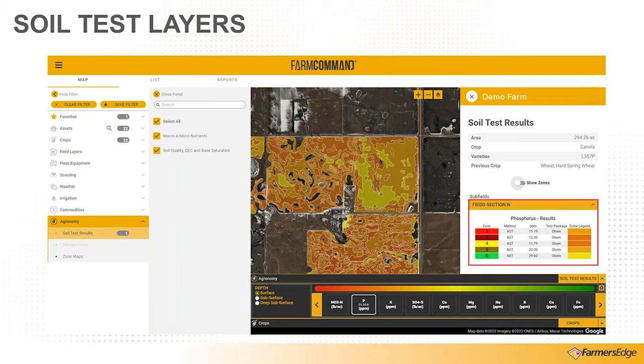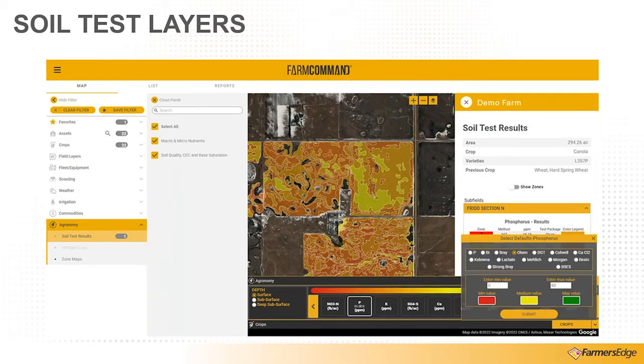We can take this a step further and actually edit the ranges here. Visually, that map doesn't really draw out the variability very well. So we can edit the values. The minimum value there is 0, so we could bump that up to say 10. We can edit the maximum value, so 30 would cover us for that.